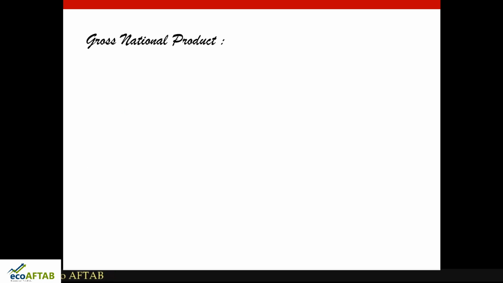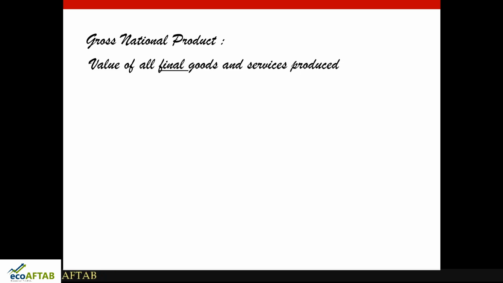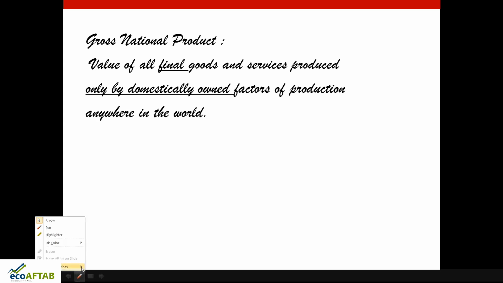Then what is gross national product? It is also the value of all final goods and services produced only by domestically owned factors of production anywhere in the world. This is the basic difference. So when you speak about GNP, we are speaking about the thing which is anywhere in the world. It is not within the country but anywhere in the world. Anywhere in the world by whom? By domestically owned factors of production. This is the concept of GNP.